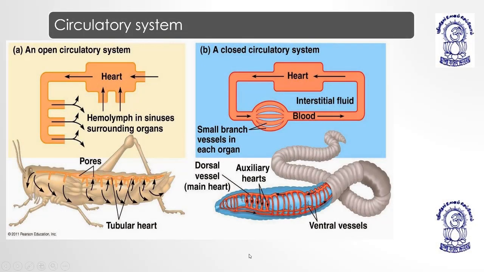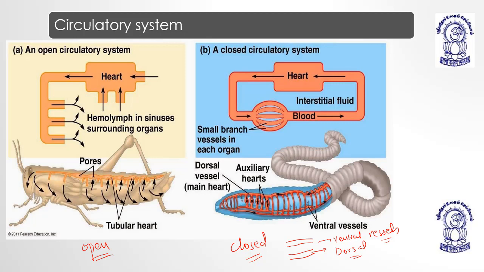Next, on the basis of circulatory system, the organisms are classified into ones which are having open circulatory system and ones which are having closed circulatory system. Closed means the blood will travel in vessels, like we are having dorsal vessels and ventral vessels, okay. Here you can see in the diagram, we are having the dorsal vessels running here and ventral vessels running here. Basically the dorsal vessels represent the main heart in case of earthworm, or when we talk about the annelids.